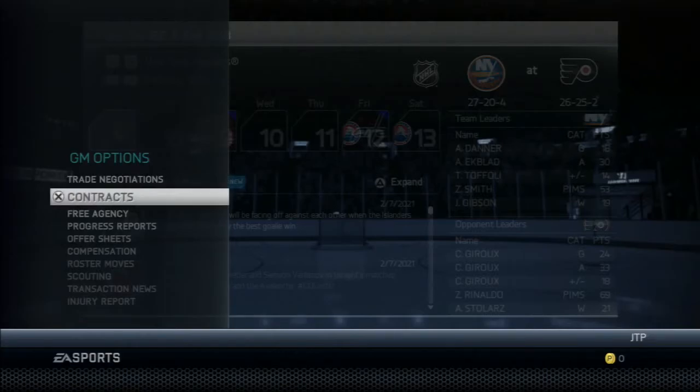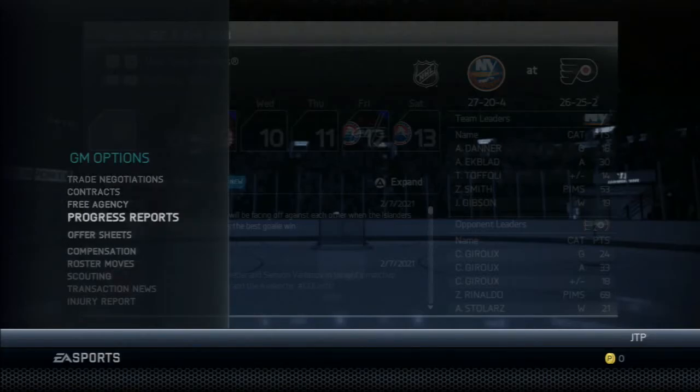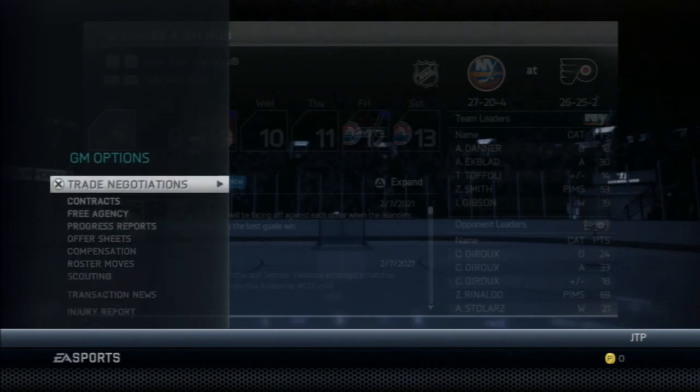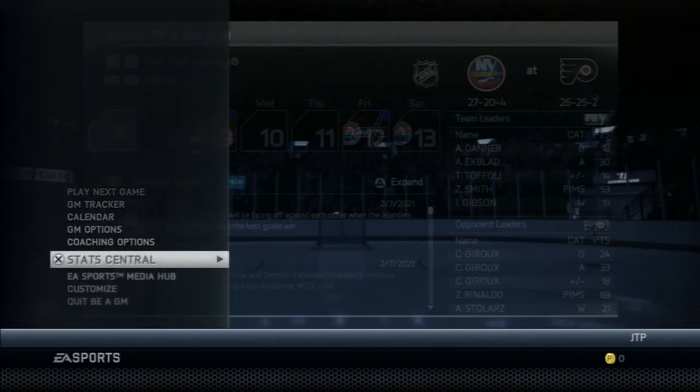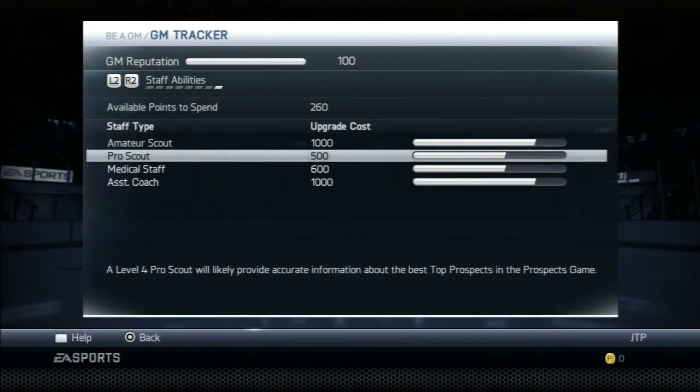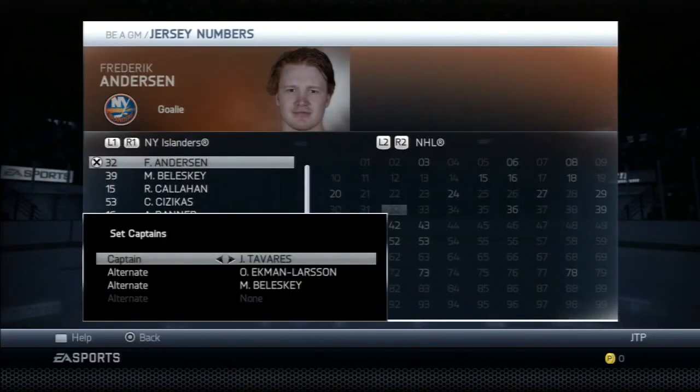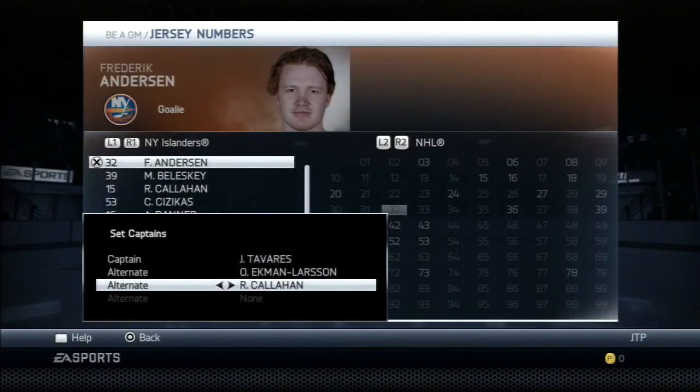What was I just about to do? I don't even remember. I was about to go and do something. Wasn't GM try? I really can't remember. Oh, no. It was, yeah, we need a new alternate captain. That's right. So we just traded away Wayne Simmons. Yeah, it automatically selected Matt Bolesky.